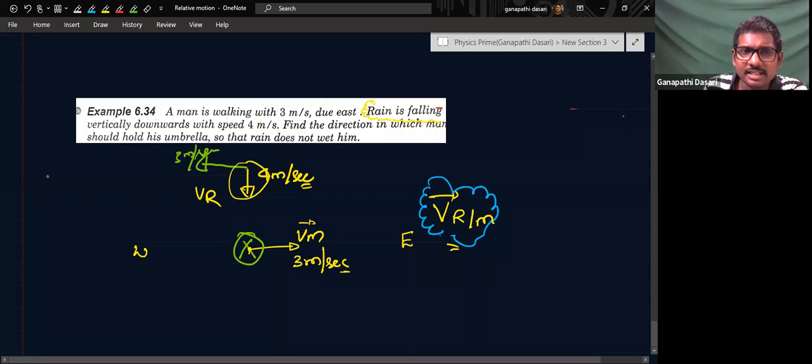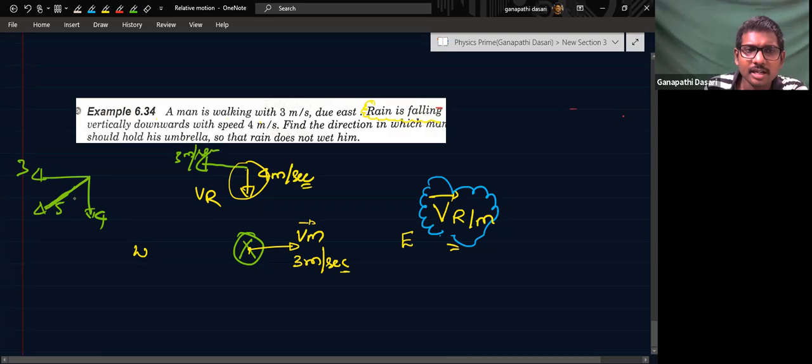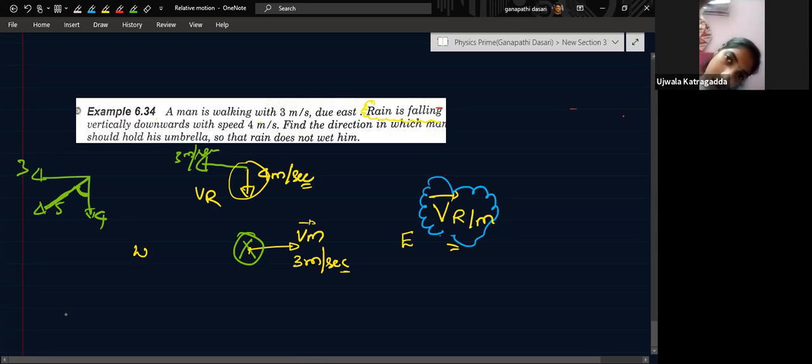So now, what is the velocity here? The relative velocity of rain with respect to man. This is 3, this is 4, so this will be 5. What is this theta from the vertical?